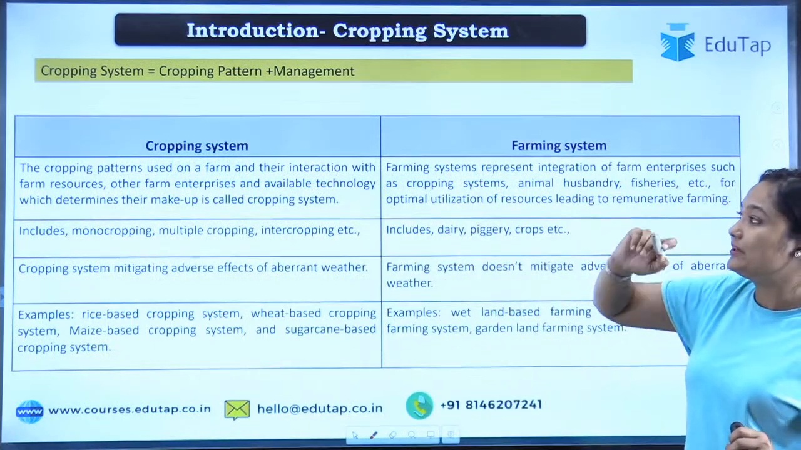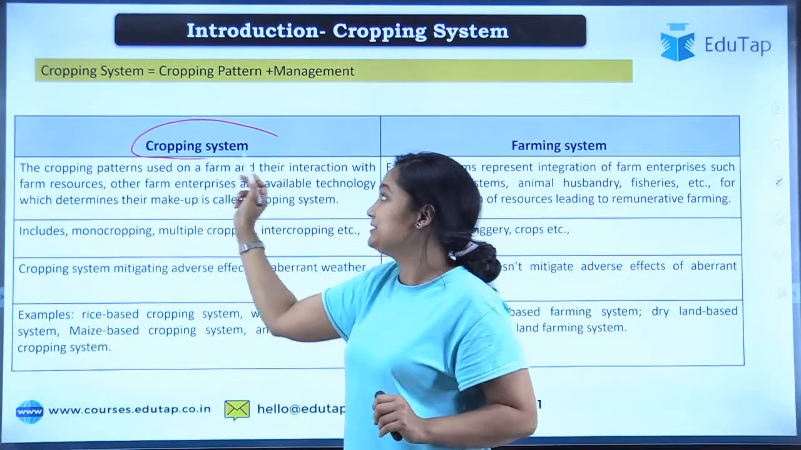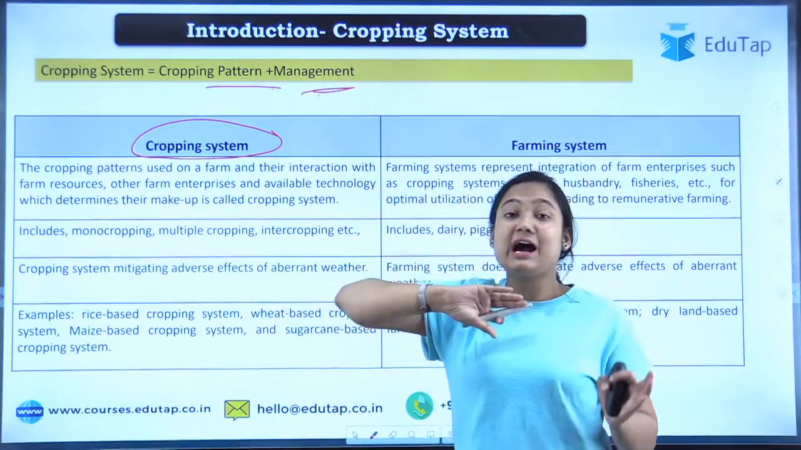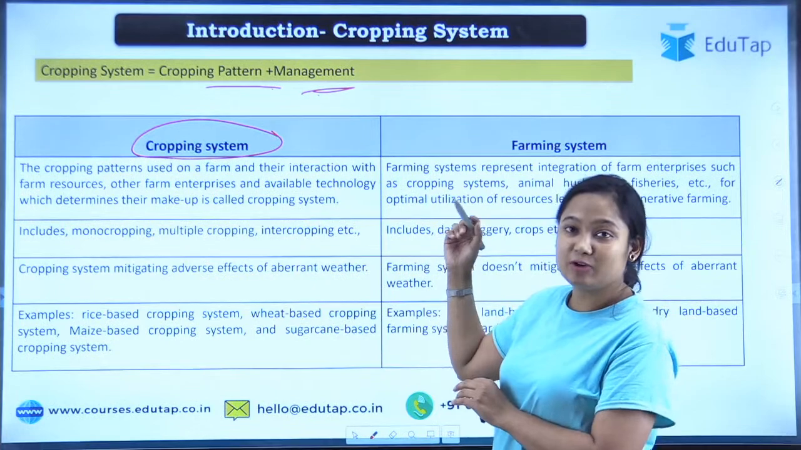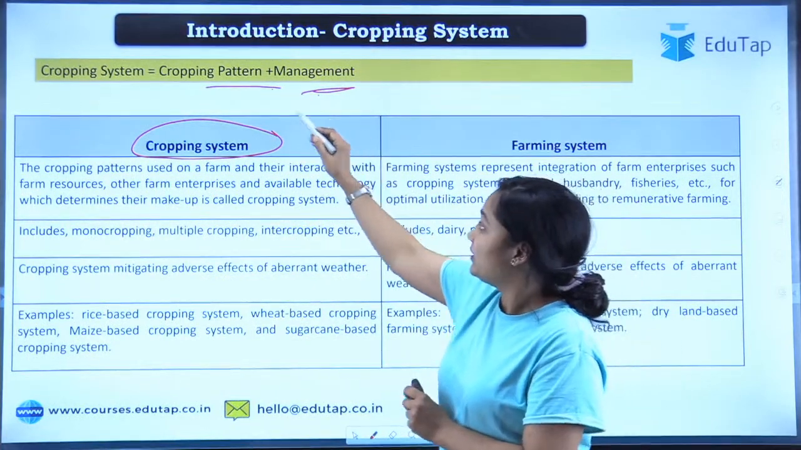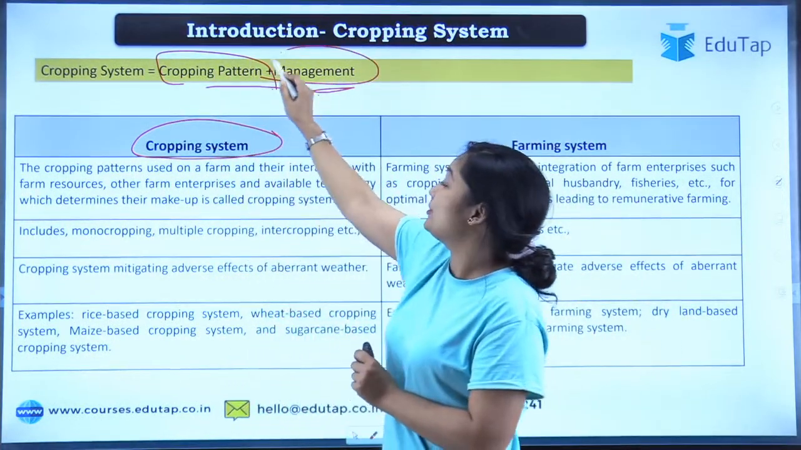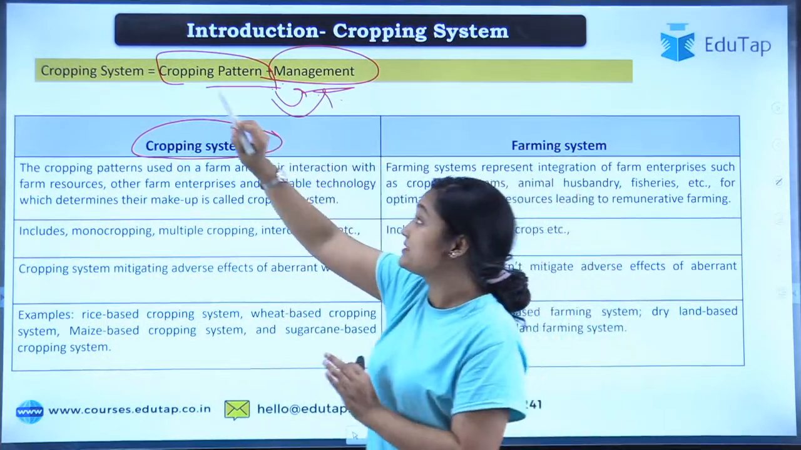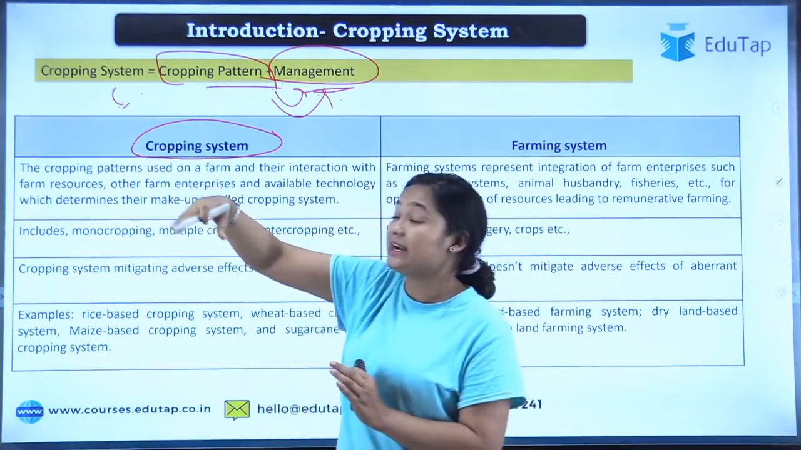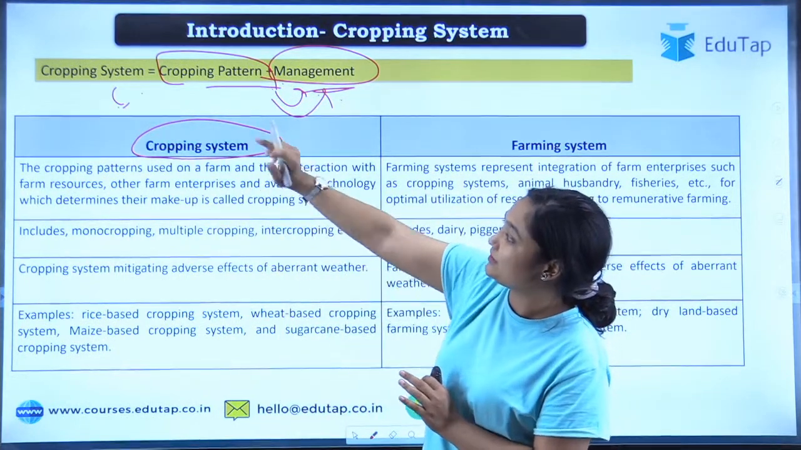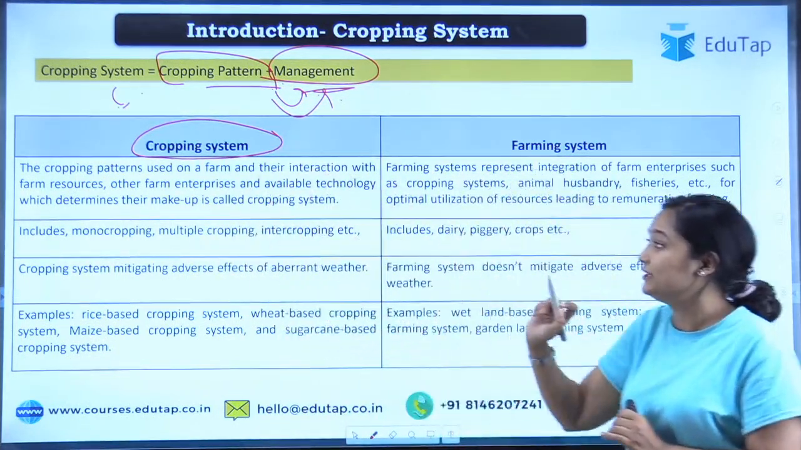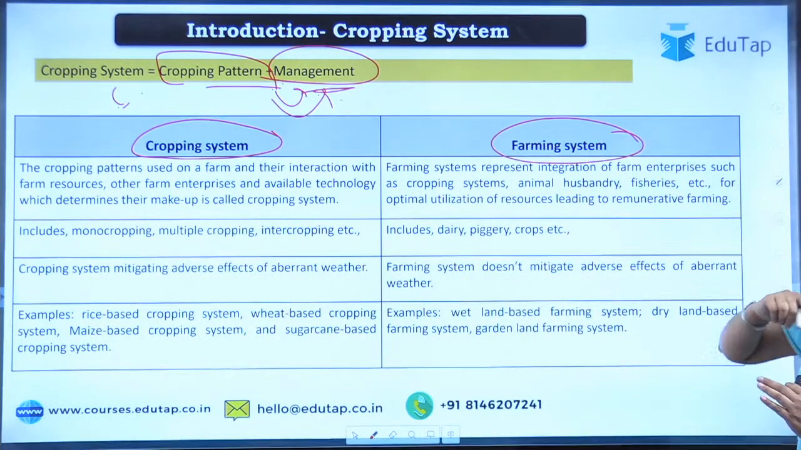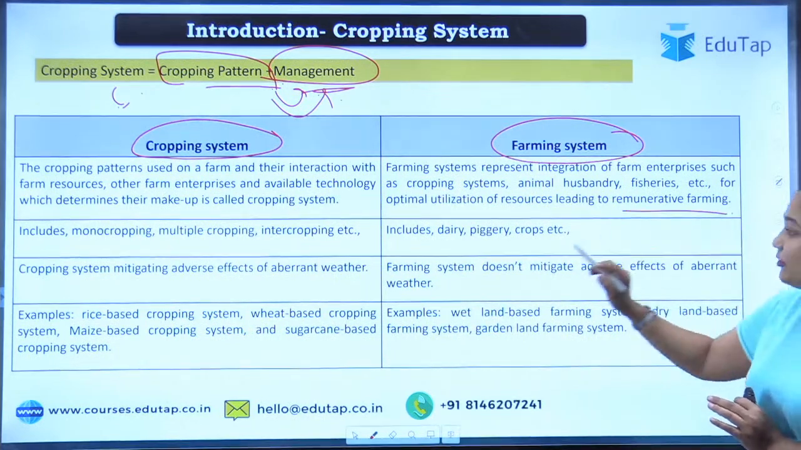See, what we'll have to understand is that the cropping system basically means your cropping pattern, whatever pattern it is, and management. What is your pattern of cropping, and how you are managing the crops, irrigation, pesticides and all, and how your cropping system interacts with the other enterprises, all that comes under the cropping system. So here we'll learn about the difference between cropping system and farming system. You can read the definition from here.